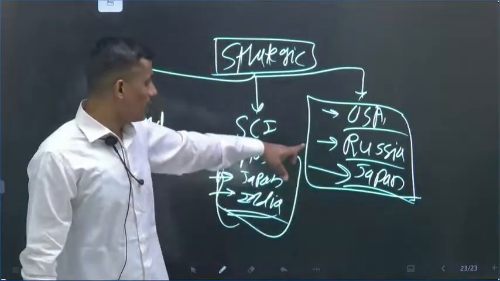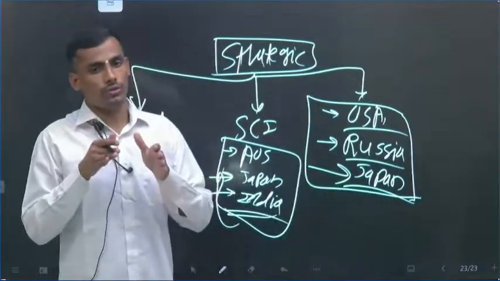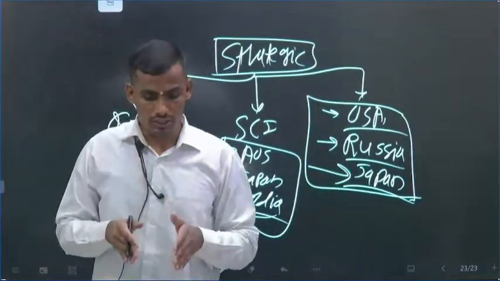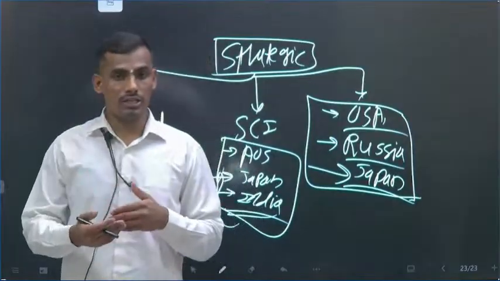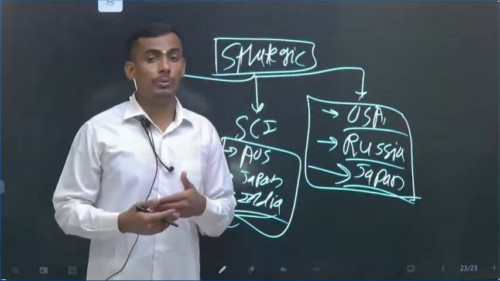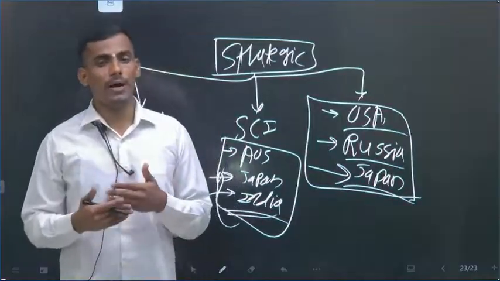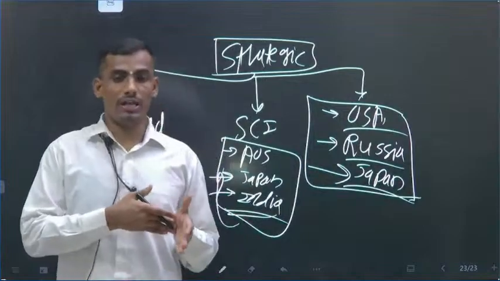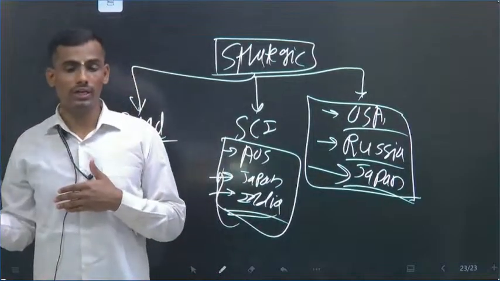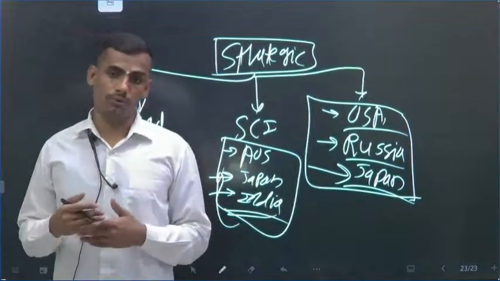Okay, the next one, Russia. Russia is very good, a rejuvenated Russia. I would say Russia's rejuvenation and new zeal to be once again a superpower can be seen in Russia's recent engagement, the Russia-Ukraine conflict, and Russia's own assertiveness.